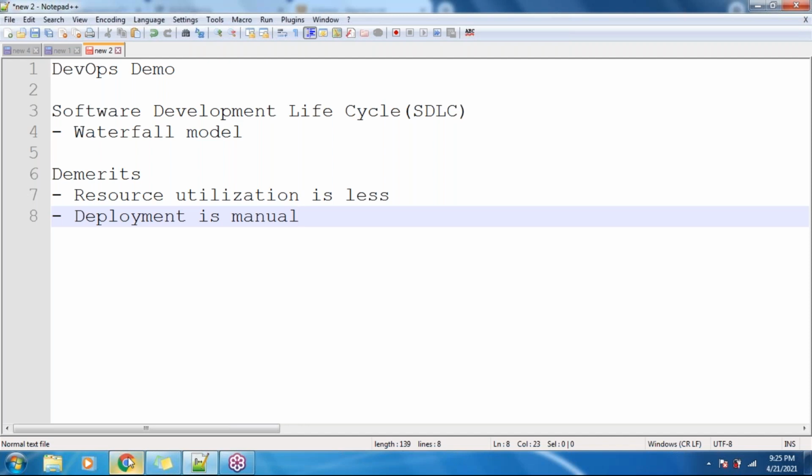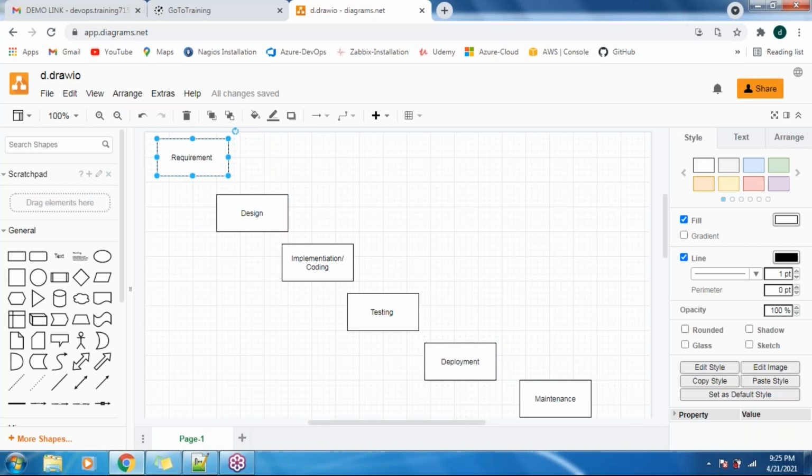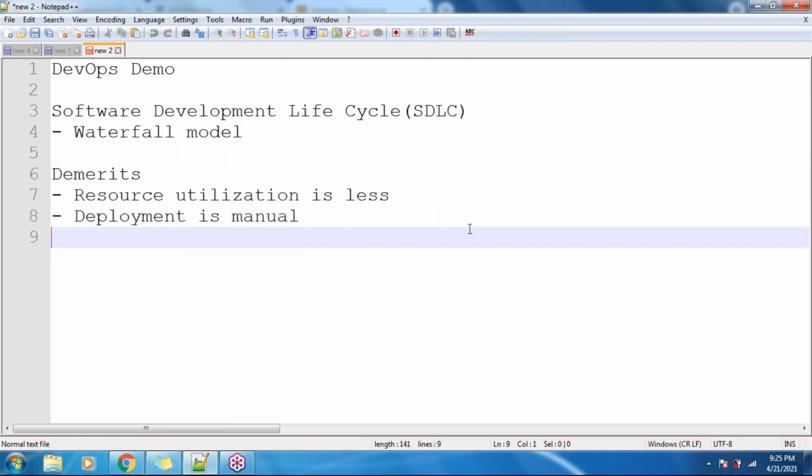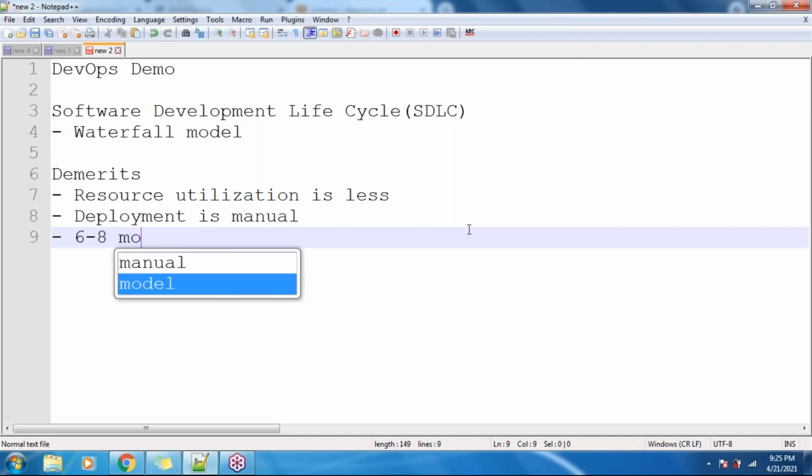Then, in order to complete this entire life cycle, from requirement till deployment or maintenance, it may take 6 to 8 months to complete one life cycle.